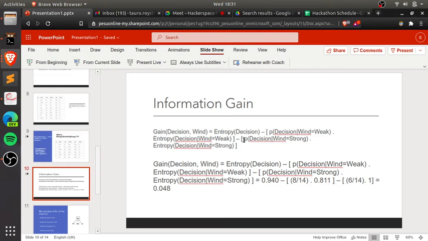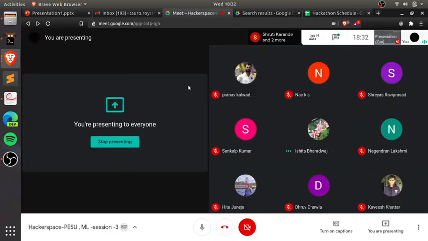So P of target such that categorical variable 1 is equal to category 2, into entropy of target variable such that categorical variable 1 is equal to category 2, and so on. I know it was a little bleak. I'll write it down and send the slides over to the group.